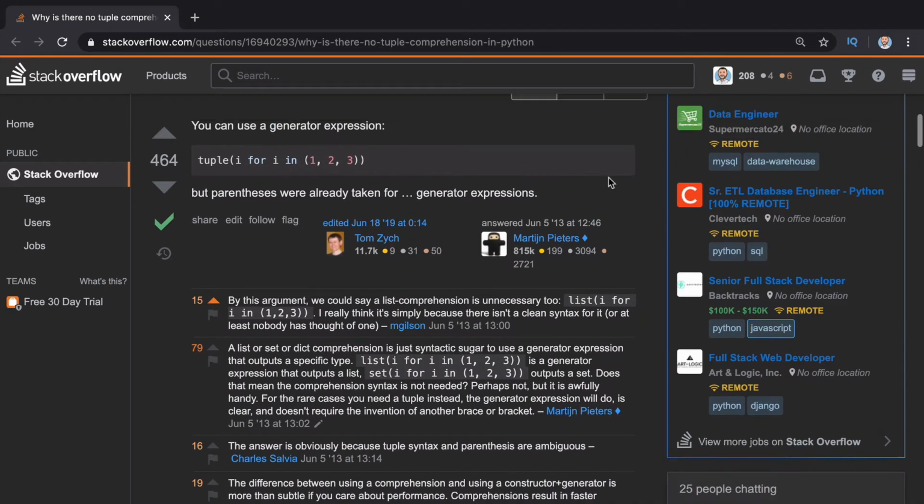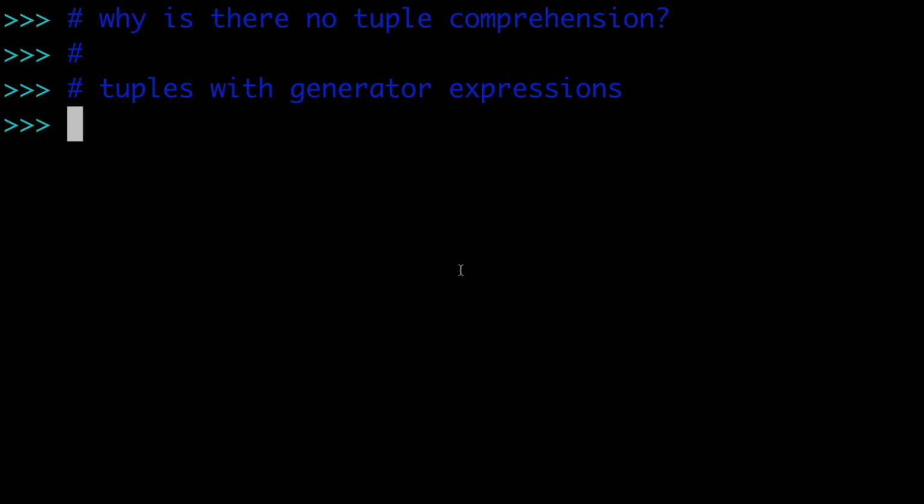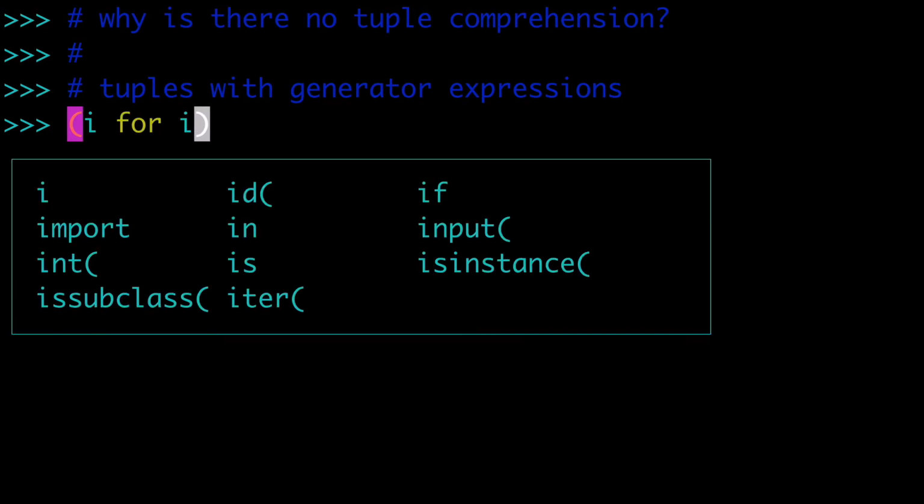And honestly, I love this answer. It basically says, well, we didn't have any parentheses left to do it. They were already taken for generator expressions. So just to remind you, to do a list comprehension, we use the square brackets. You could even do a dictionary comprehension with the squiggly brackets. And then for a generator, we use the circle brackets. So these circular brackets that are used for tuples are also used for generator expressions, doing i for i, things like that.